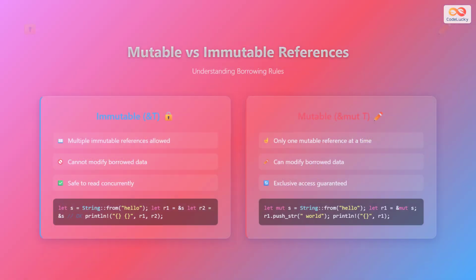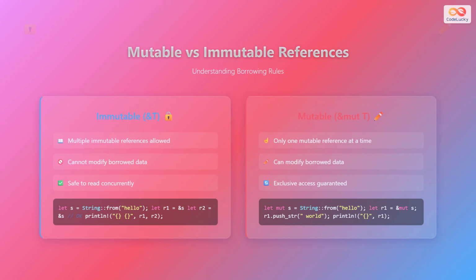Rust distinguishes between two types of references, immutable and mutable, each serving different purposes in maintaining memory safety. Immutable references, denoted by ampersand, allow you to read data but not modify it. The key advantage is that you can have multiple immutable references to the same data simultaneously, enabling safe concurrent read access. This is safe because if no one can modify the data, multiple readers cannot interfere with each other.